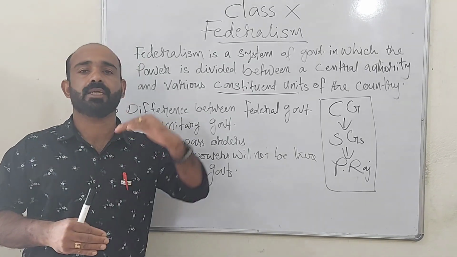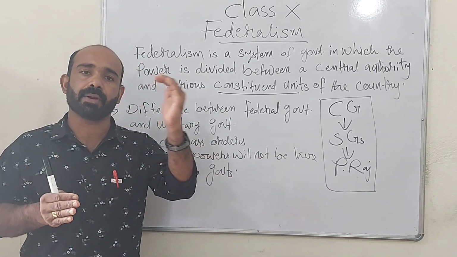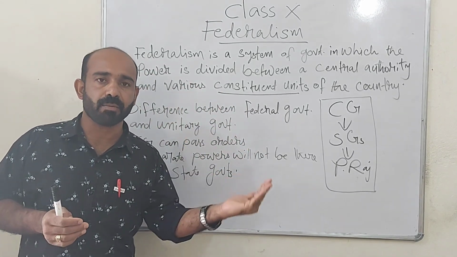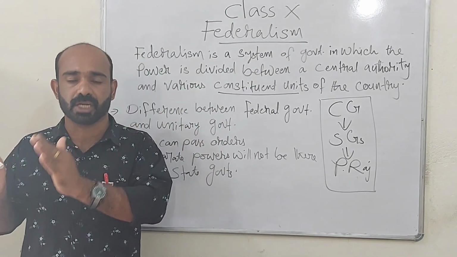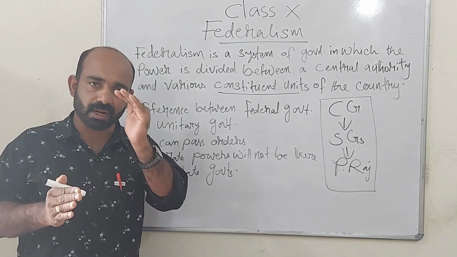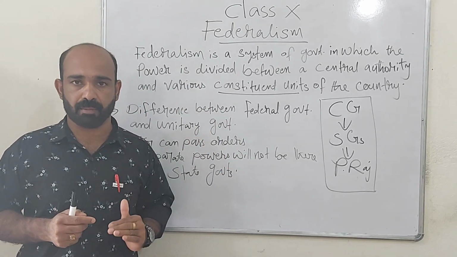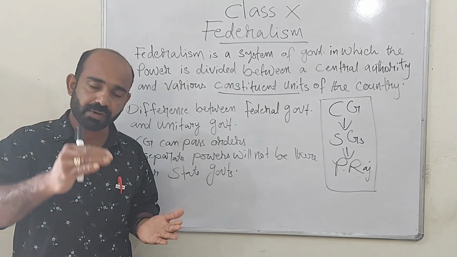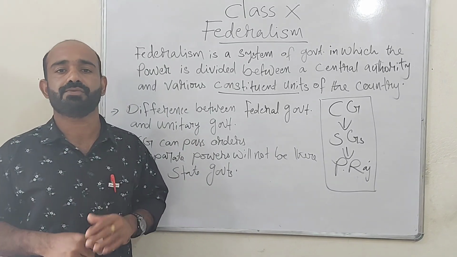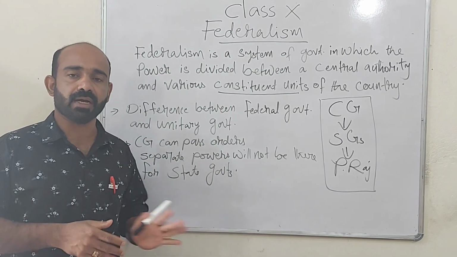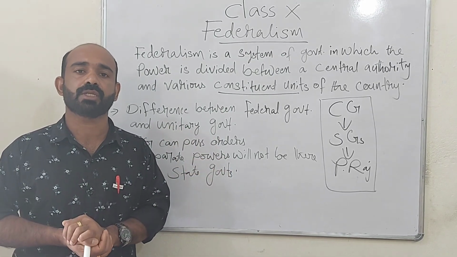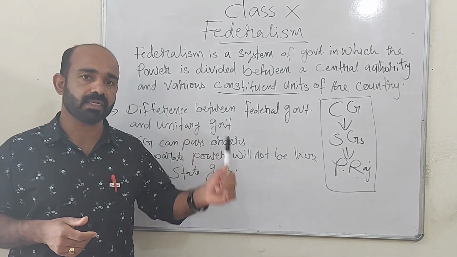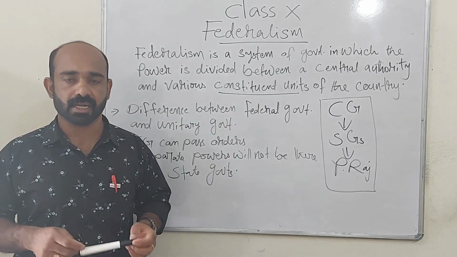From unitary, Belgium changed as a federal government, because now separate powers are given for federal central government and state governments. Now central government cannot interfere unnecessarily in the matter of state governments. And of course, now state governments are not subordinate to the central government. Now central government cannot pass any order to the state governments. So Belgium shifted from a unitary form of government to federal form of government. And in case of Sri Lanka, still Sri Lanka continues to be a unitary form of government, because state governments will not have any power in Sri Lanka. All the powers are vested in central government.